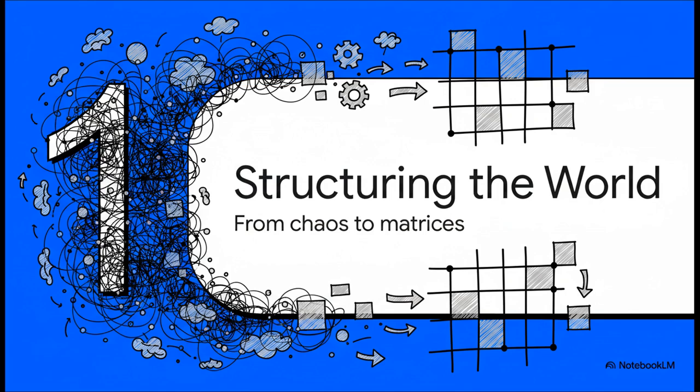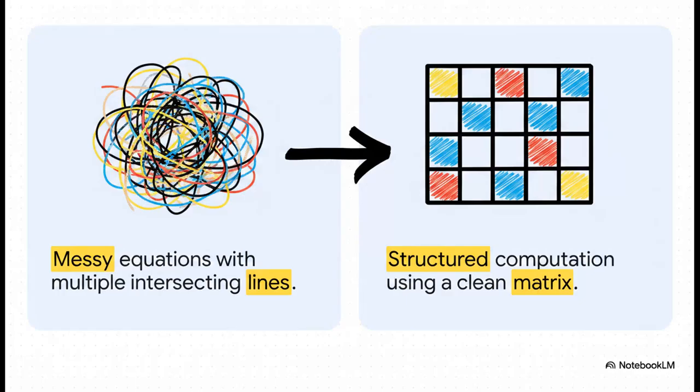Section 1. Structuring the messy world, from chaos to matrices. We obviously don't just magically start with clean grids of numbers. We start with a messy reality that desperately needs organizing. Think about a standard system of linear equations. You've got multiple variables, intersecting lines, just a chaotic jumble of numbers trying to find a single intersection point.